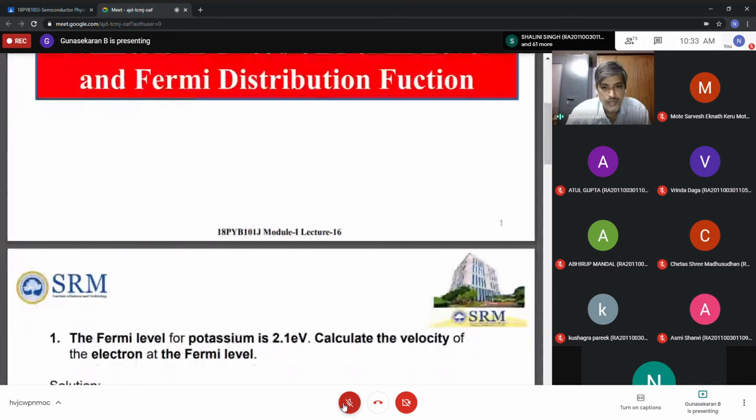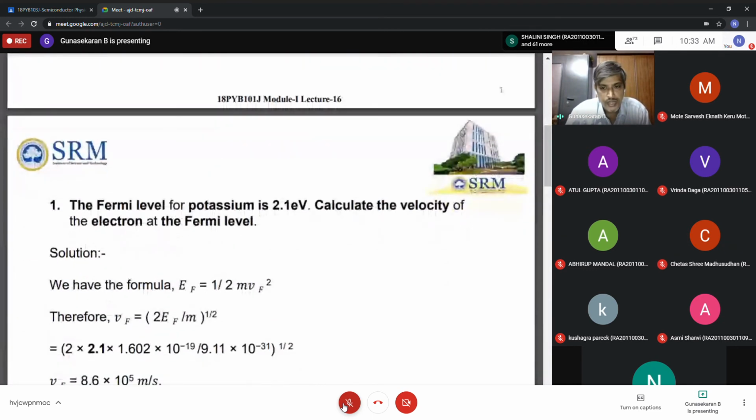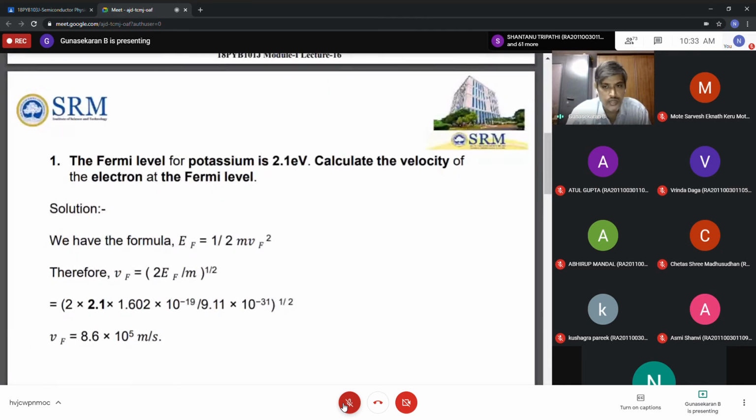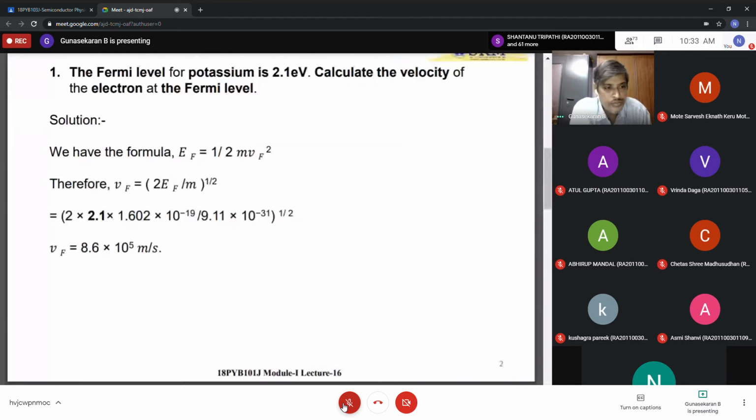So the Fermi energy is nothing but half mv square. Simply, that is half m vf square. So that is the Fermi energy, and the corresponding velocity is the Fermi velocity, vf, whole square. Therefore, we rearrange this equation: vf is equal to square root of 2EF by m. Do you understand this? Say yes or no. Yes, sir. So very simple, the Fermi energy is given here.